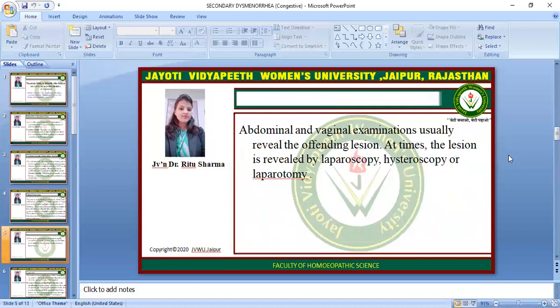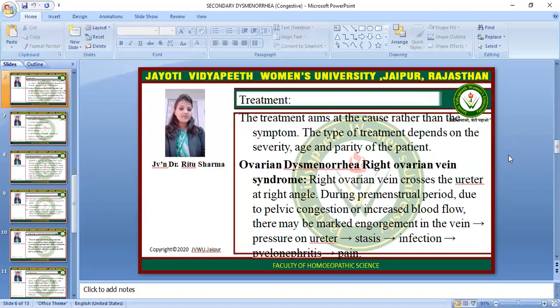Abdominal and vaginal examinations usually reveal the offending lesion. At times, the lesion is revealed by laparoscopy, hysteroscopy, or laparotomy. Now, treatment. The treatment aims at the cause rather than symptoms. The type of treatment depends on the severity, age, and condition of the patient.